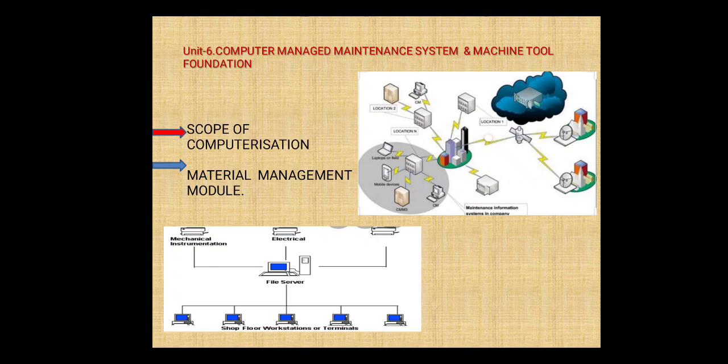Various output reports are generated in the computer managed maintenance system. See, all these things are very essential to maintain the data regarding profit or losses of that particular job, which helps while taking decisions on the next work.